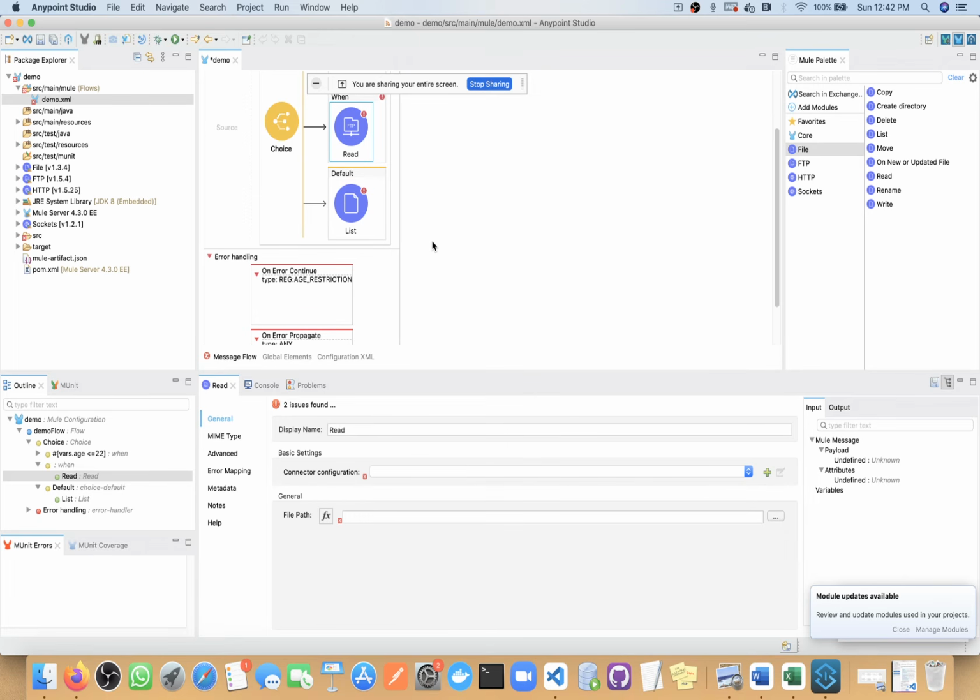But there is no hard and fast rule that it will only support 20 MB or only 10 MB. By default, does Mule support some file size? So what is the file size? As I mentioned, it depends on when you start your application, that application will get some heap memory.